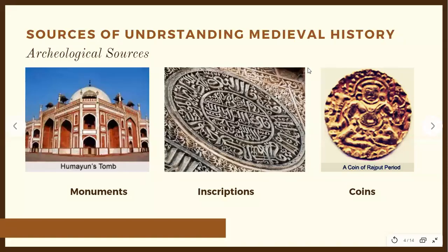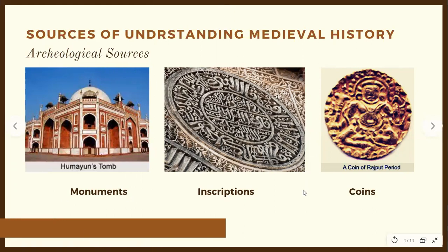Next, children, how do historians get an understanding of this period of medieval history? We have archaeological sources as well as literary sources. Now, within archaeological sources, firstly, what are archaeological sources? Archaeological sources are basically those sources for which we have hard evidence, right? When I say hard evidence, what I mean is monuments, inscriptions, coins. They are hard, solid evidence. We have them; there is a physical existence. So these are archaeological sources.